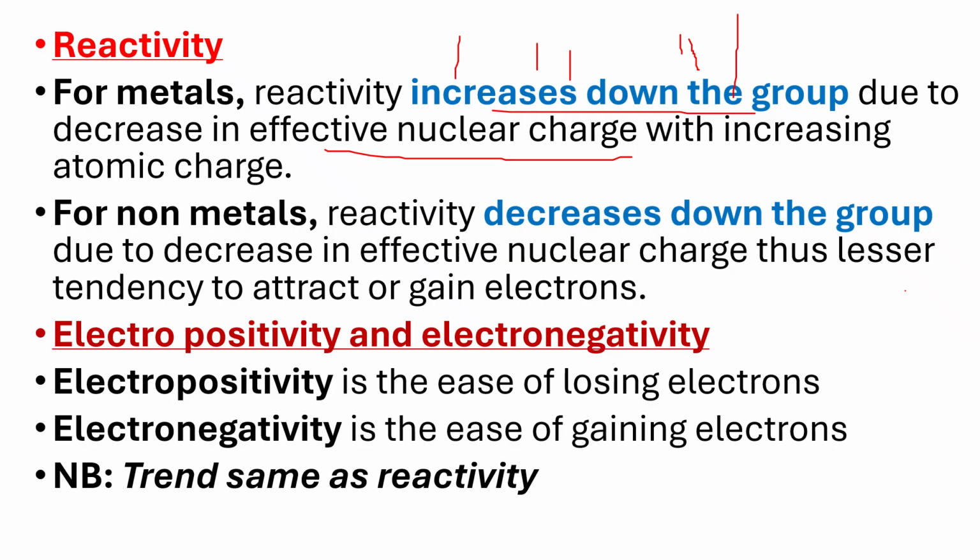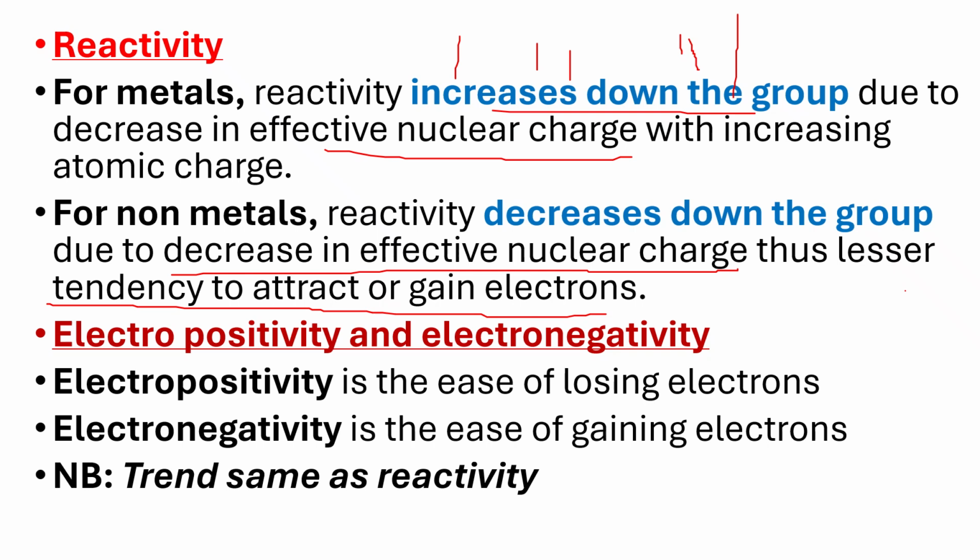So it reduces electronegativity basically. So due to decrease in effective nuclear charge, it becomes very difficult for atoms to attract electrons. Therefore, there is a reduction in reactivity. So if you are asked to compare reactivity of chlorine, bromine, and iodine, you will say that chlorine is the most reactive because it has higher nuclear charge, hence it tends to gain electrons more easily.